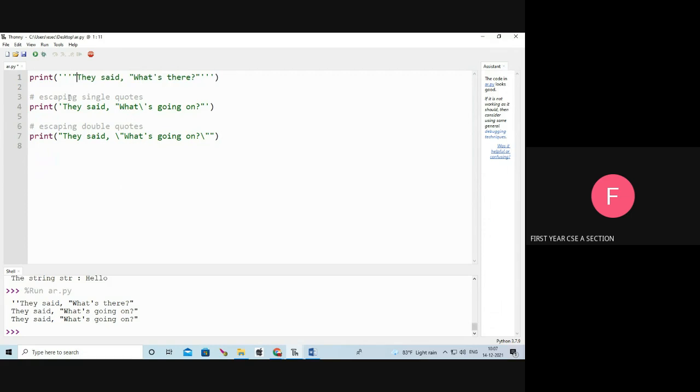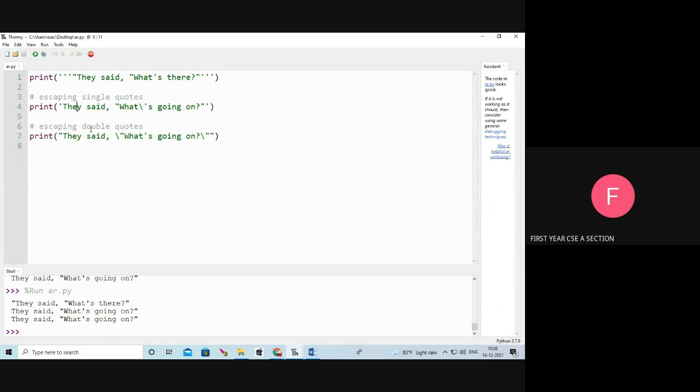They said, comma. Here also double quotation. Next, triple quotes. See, starting and ending with the triple quotes. Whatever I am typing inside the starting and ending triple quotes will be displayed as the output. See, everything is displaying as the output.